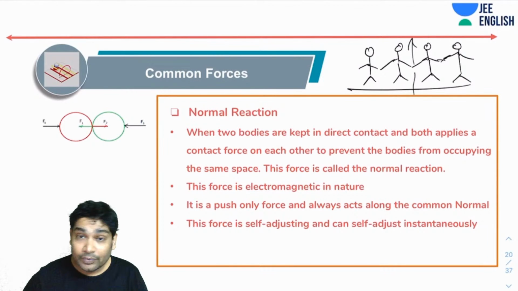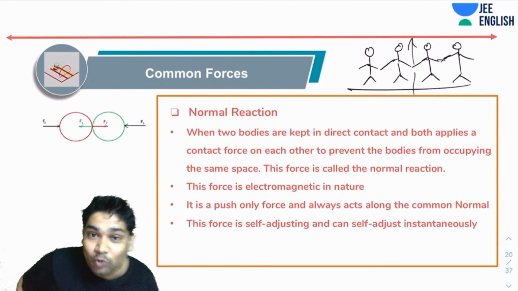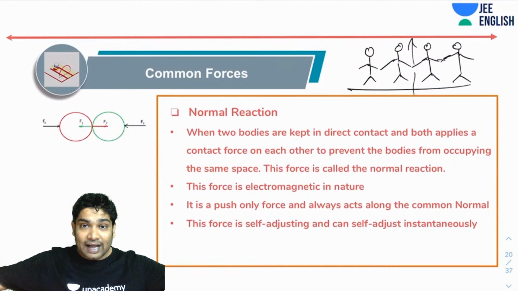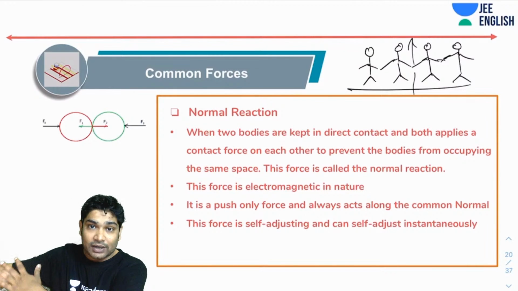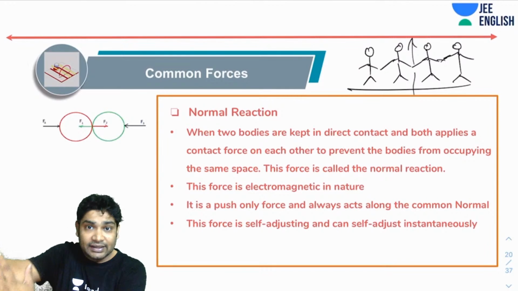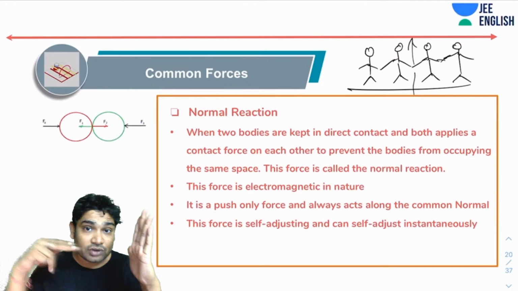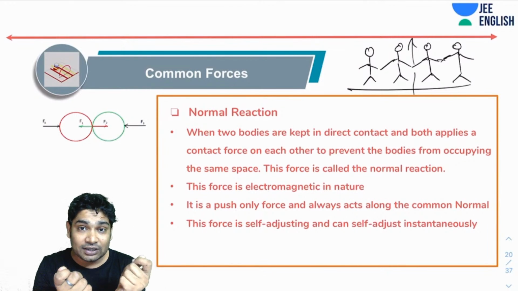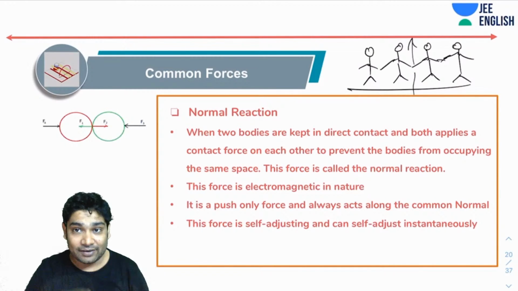What happens? Suppose they are such good friends that they don't want to let go of each other's hands. Picture it: if you are holding hands and somebody is trying to push you, you keep holding your hands together and you push that thing back. That is what is happening for normal reaction. When something is trying to go through two atoms, the two atoms are holding each other together and pushing the object that is trying to enter back.